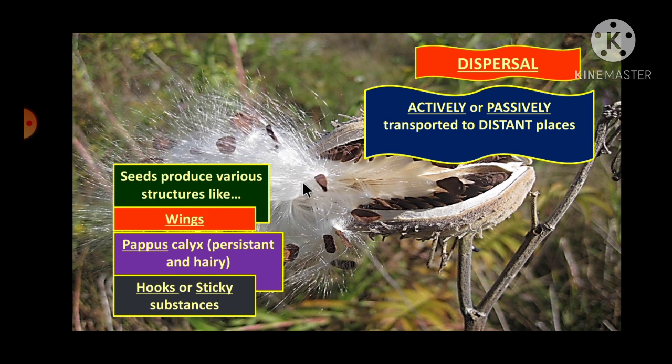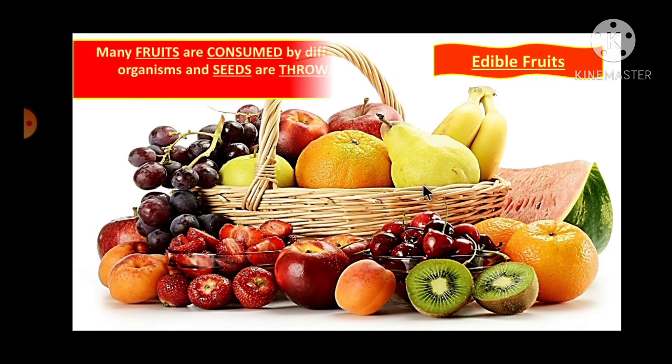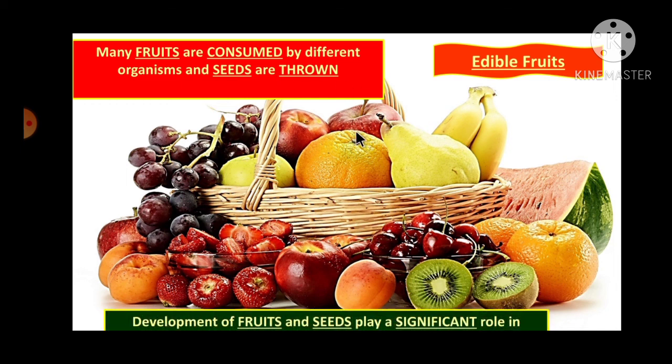Here in the given image you might have seen this seed. This is called the parachute mechanism of seed dispersal due to the cottony outgrowth. Like that, seed gets dispersed from one place to another. This is the picture of fruits which are edible. Many fruits are consumed by different types of organisms, and the seeds are thrown in another place.